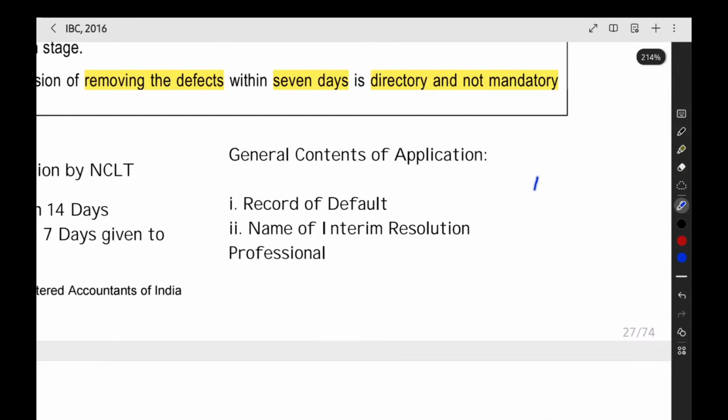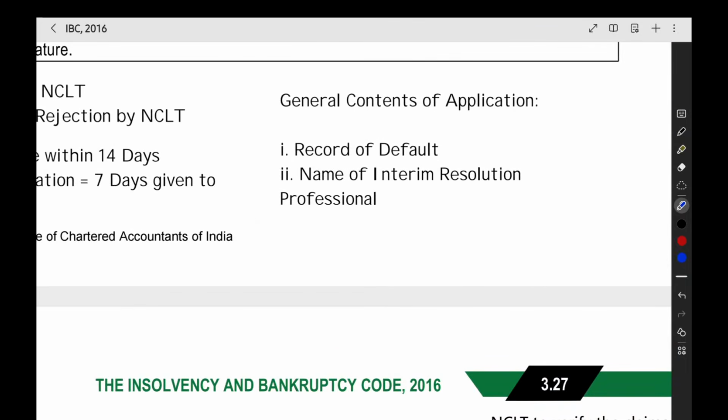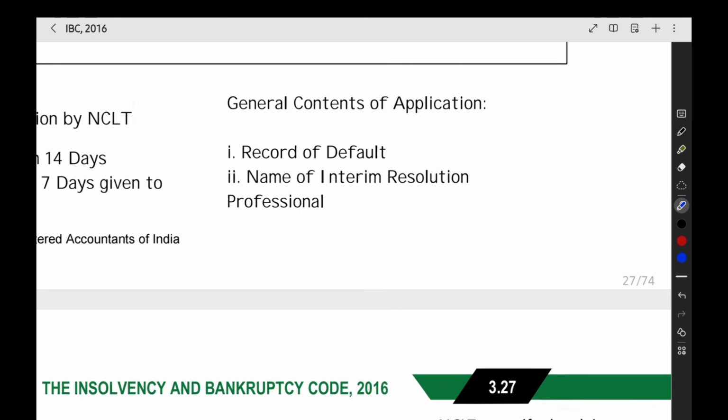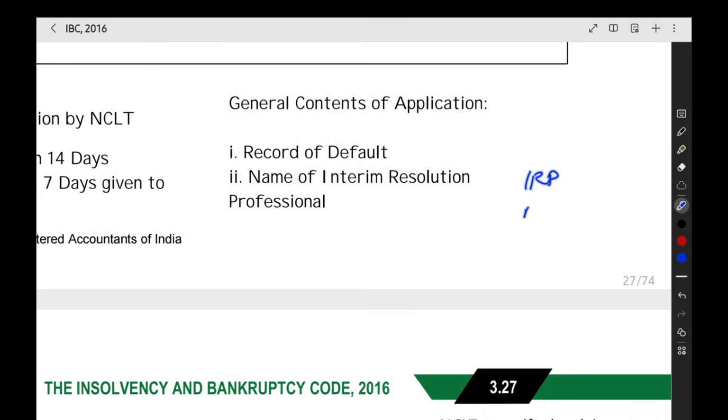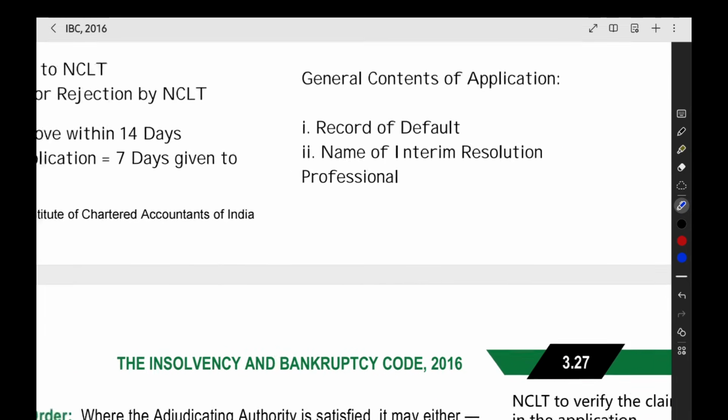Generally, when a financial creditor, operational creditor or corporate debtor is giving the application, they should give certain documents along with it. What are they? Record of the default, the proof that default has occurred for more than 1 crore rupees. Name of the interim resolution professional, IRP: you have to nominate a name, like I would like to appoint this person as the interim resolution professional.